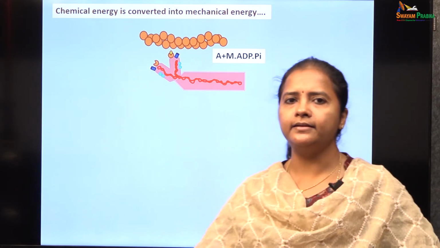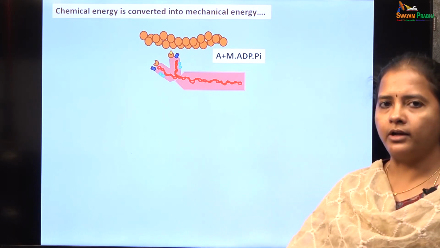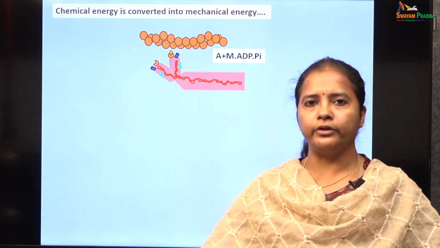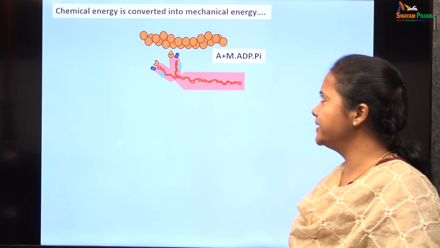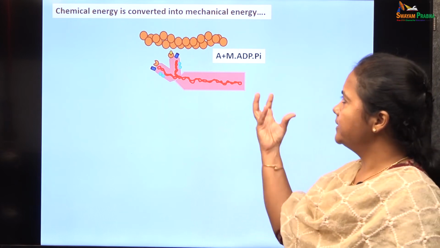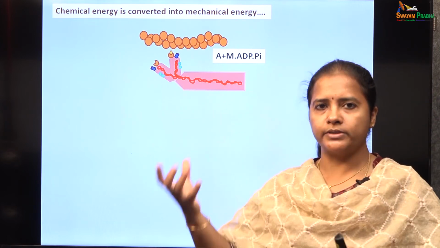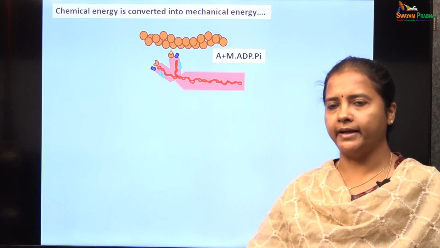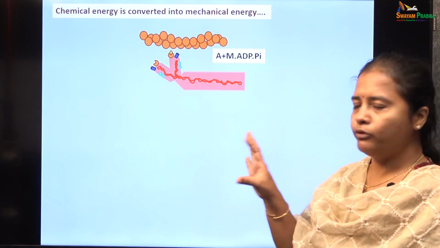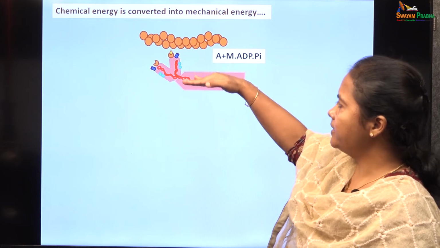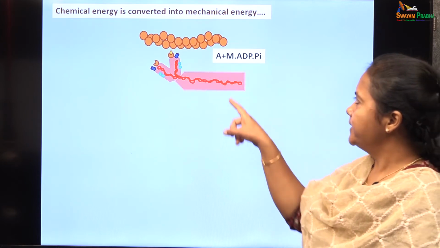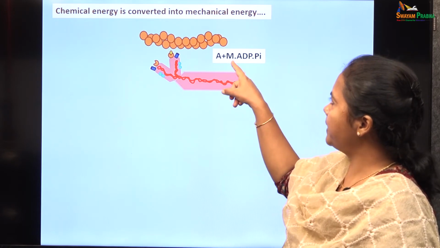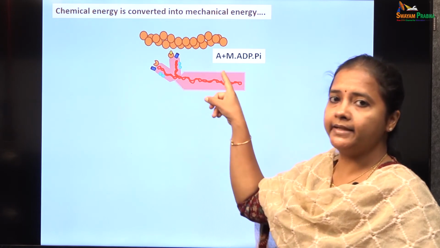The cross bridge cycle, or the sliding filament mechanism, or walk-along theory, there are so many names for this, was found out by a scientist named Huxley, and this theory tells how the chemical energy stored in the myosin molecules is converted into mechanical energy. Initially, before contraction, the myosin and the actin remain in the detached state.